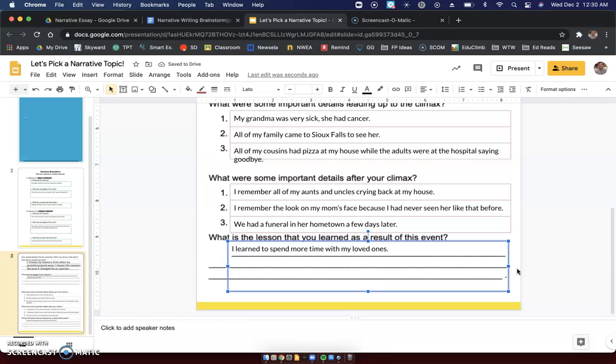Very important. If you need to go back and rewatch anything, make sure you do that. Make sure that these two slides are done for today. Remember, 10 a.m. to 11 a.m., I am always available for you to come. We can finish this together. If you need any help, any ideas, or suggestions, I'm always here. Any questions, please let me know.